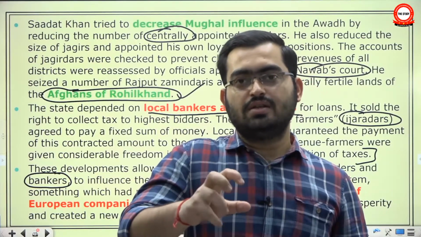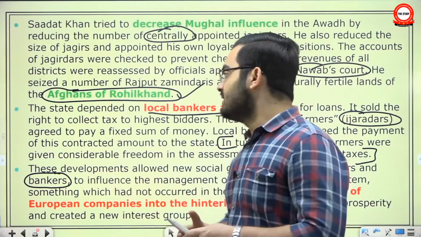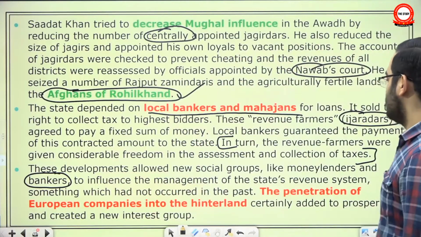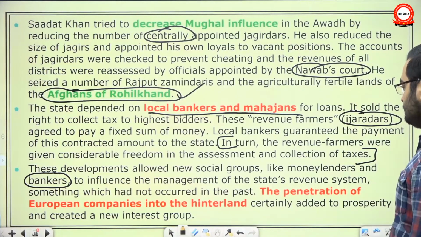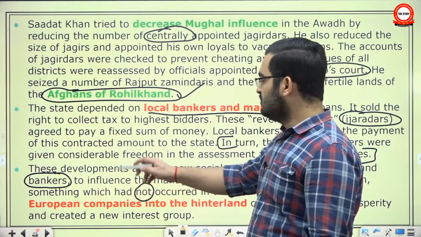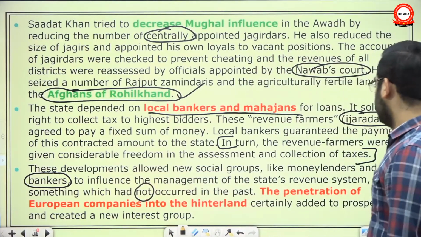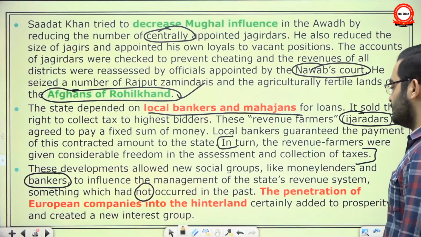So you can imagine this level of relationship between these new social groups like bankers and the provincial kings, provincial officials. Something which had not occurred in the past. Some of the historians call them portfolio capitalists. The penetration of European companies into the hinterland certainly added to prosperity and created new interest groups.